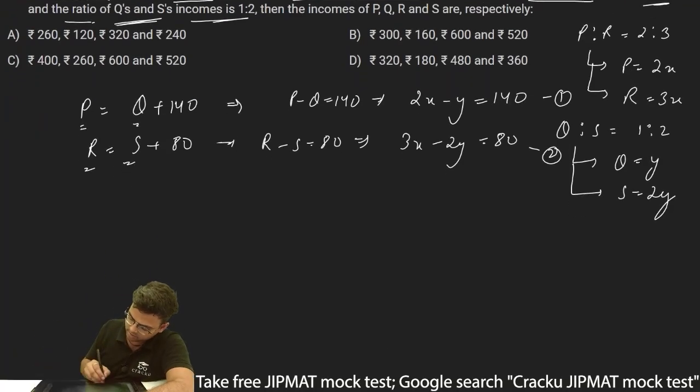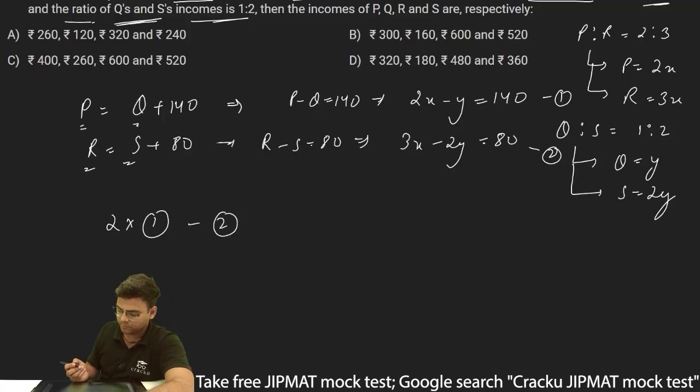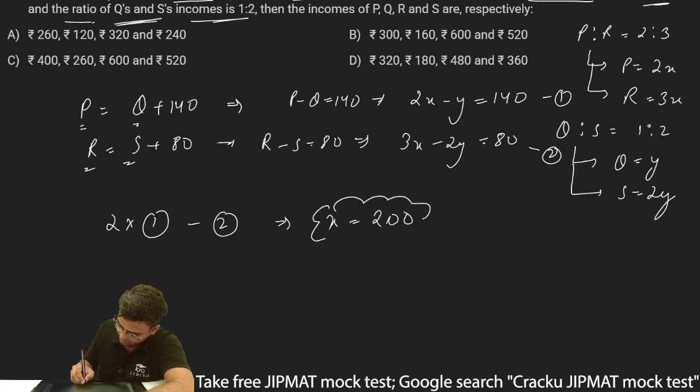Solving this, I can write 2 into equation number 1 minus equation number 2, which will eliminate the y variable, and I can get the value of x. So 2 into equation 1 is 4x minus 2y, minus 3x minus 2y. This is equal to x equals 140 into 2, which is 280, minus 80. So x will come out as 200.